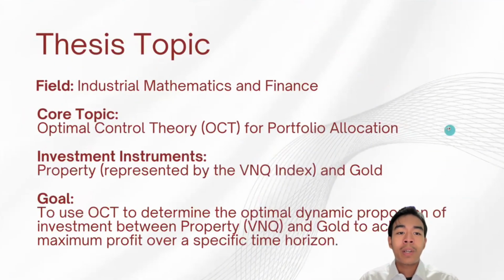So first, my thesis topic in general is in the field of industrial mathematics and finance, and the core topic is optimal control theory, or OCT in short, for portfolio allocations. The portfolio investment instruments will be property, represented by the VNQ index that will be explained later on, and gold. The goal of this topic is to use OCT to determine the optimal dynamic proportion of investment between property, the VNQ index, and gold to achieve maximum profit over a specific time horizon.